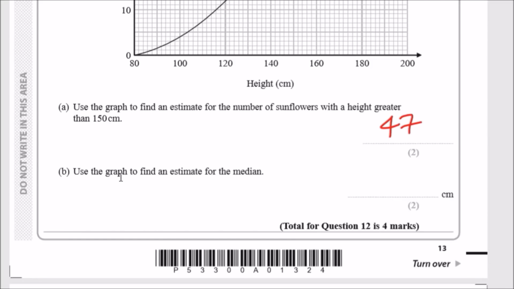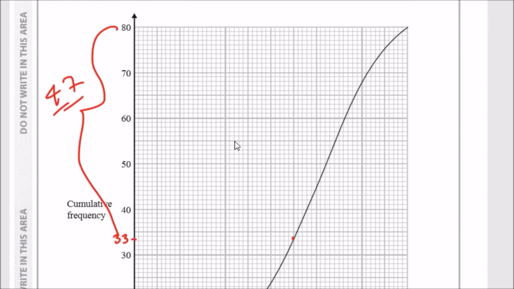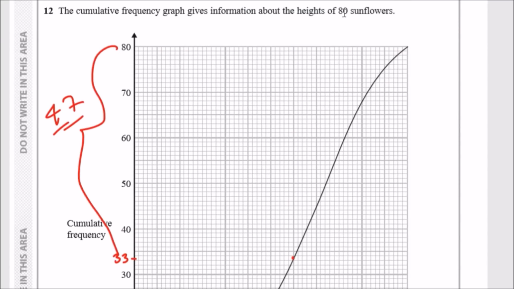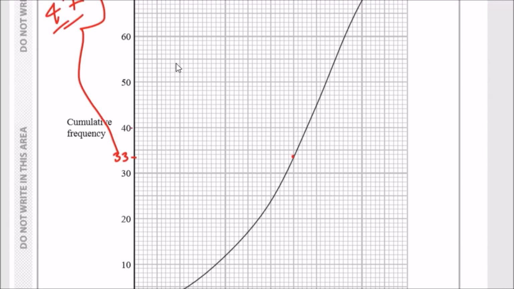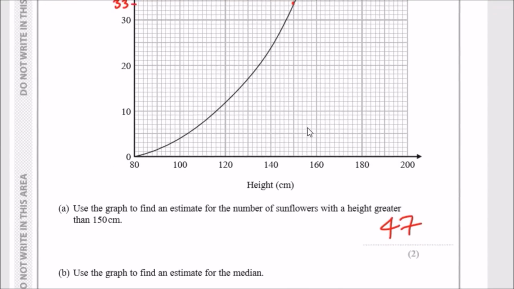Use the graph to find an estimate for the median. Okay, so this just means it'll be the middle sunflower. So if there's 80, the middle sunflower will be the 40th. So just draw a line from 40 all the way across, and it hits perfectly on this line, and you just draw it vertically down, and it should cut off here.